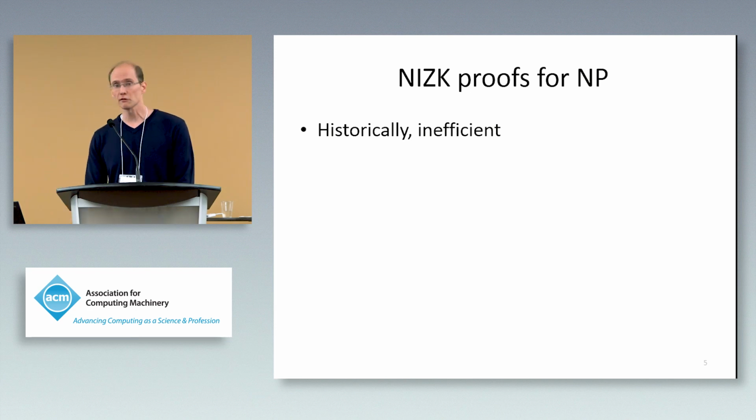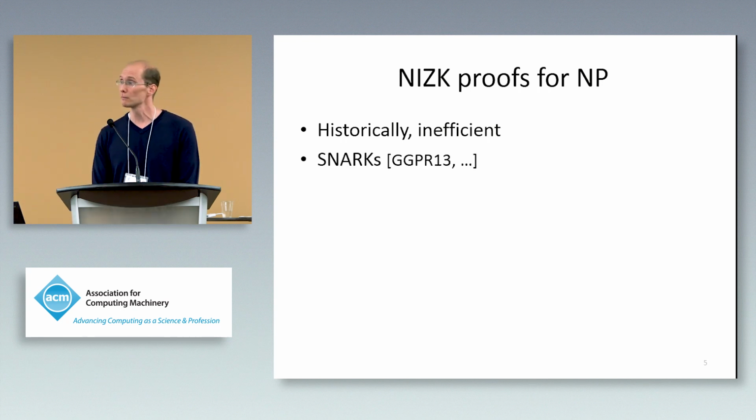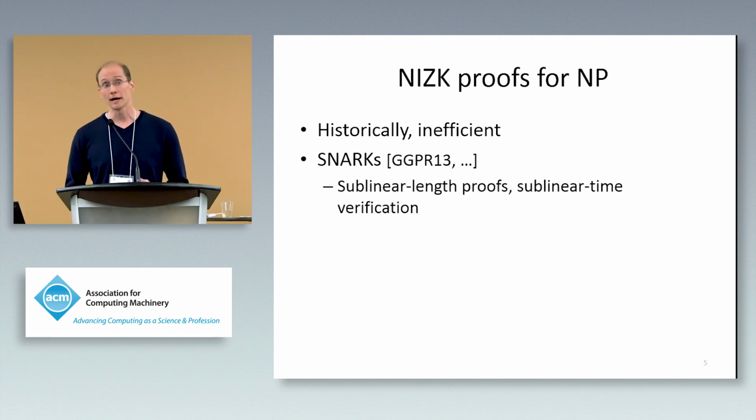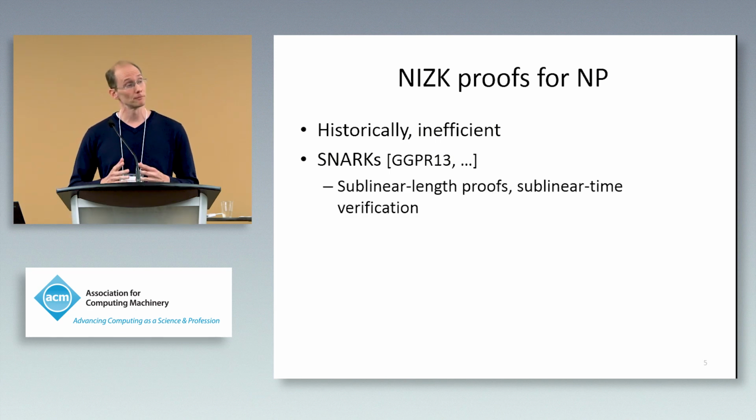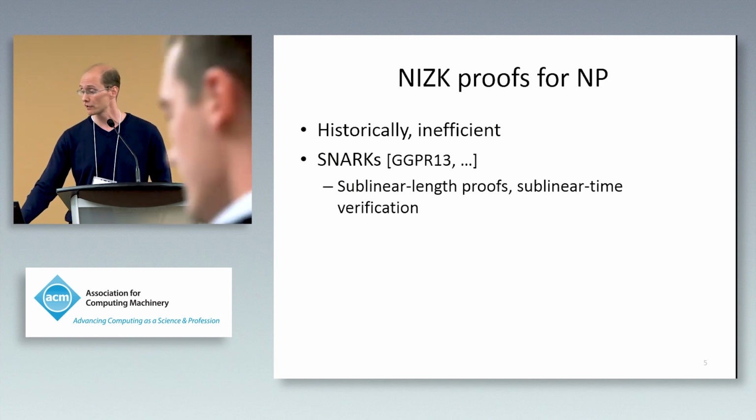Now, if you look at non-interactive zero-knowledge proofs for all circuits or for the class NP, the work on this goes back at least 25 years, and historically speaking, these proofs were relatively inefficient. Over the past 5-6 years or so, we've seen a number of improvements that have dramatically improved the efficiency of these proofs. Many in the room may be familiar with the notion of SNARKs, which are sublinear length proofs. These are non-interactive proofs where the proof is actually sublinear in the size of the circuit, and they also have sublinear time verification.